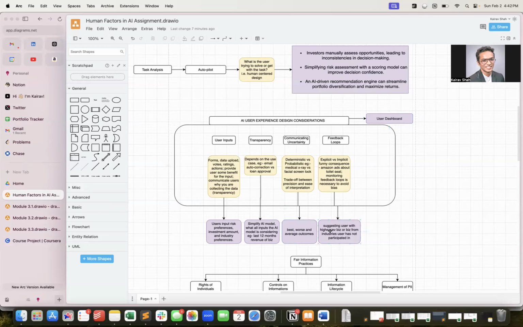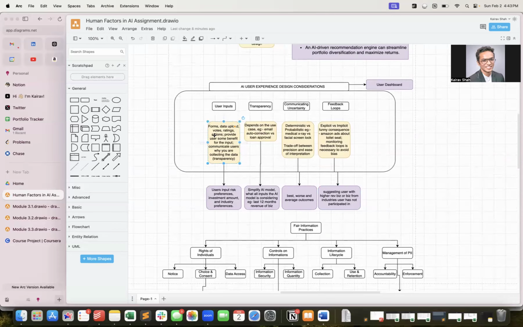Feedback loop is basically collecting information from the user so that it does not recommend something that the user doesn't want. For example, suggesting users higher revenue businesses, or businesses from industries the user has not participated in, so that they can diversify their portfolio. For the feedback loop, it is important that we take feedback from all the user's past investment opportunities and then customize it for each individual user. So that is also very, very important.